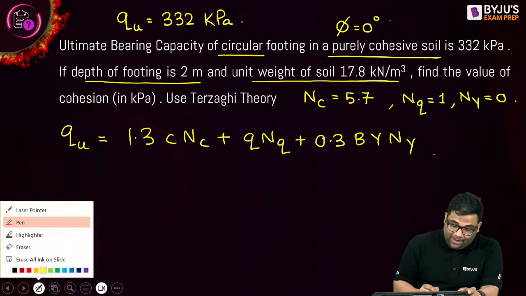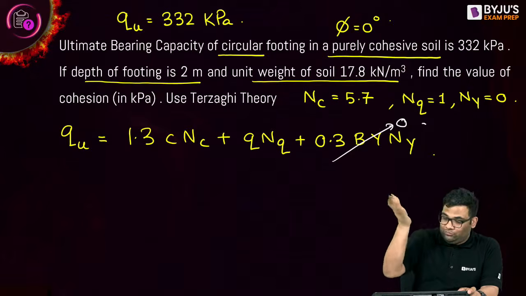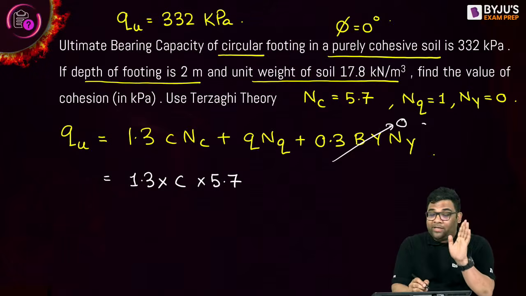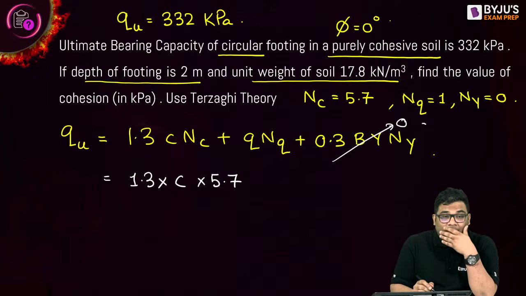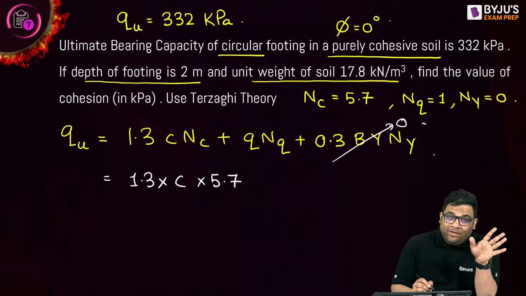Okay, now what is happening here, you see, N gamma is 0, third term goes away. Now this is equal to 1.3. C is what you have to find out. NC is what? Your 5.7. You have to remember this. They will not give that. For purely cohesive soil, you took cohesion 332. See, for purely cohesive soil, NC they will not give. You have to remember this thing.